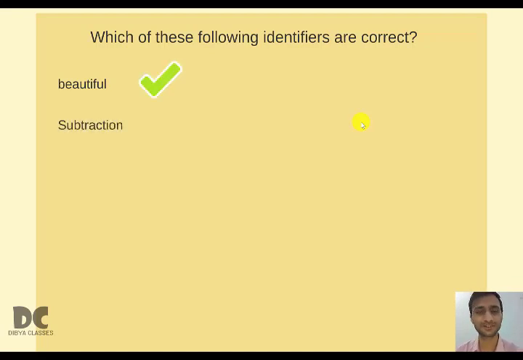Next, Subtraction. We have used capital letter S and everything else is small letter. So it comes according to the rules of identifier. So this one is also correct.